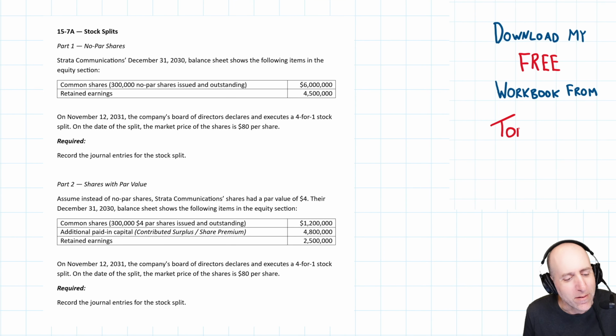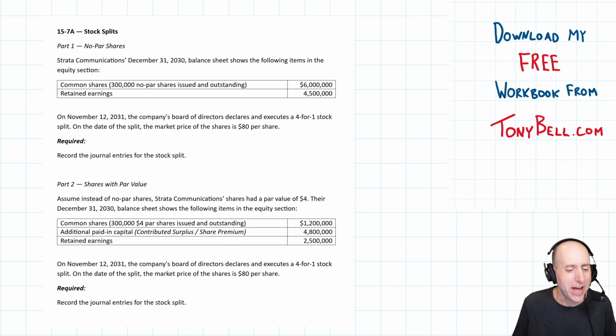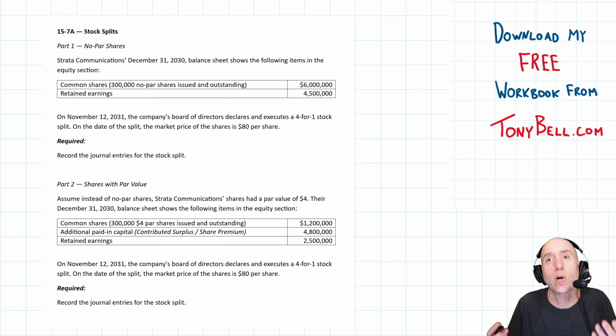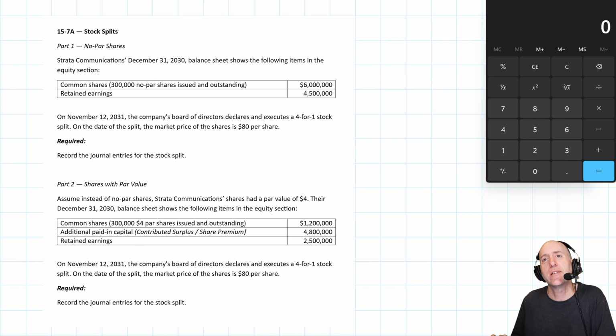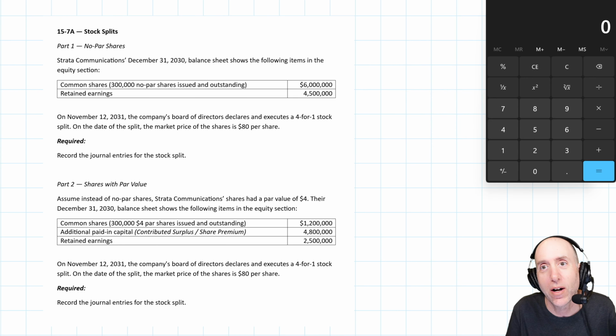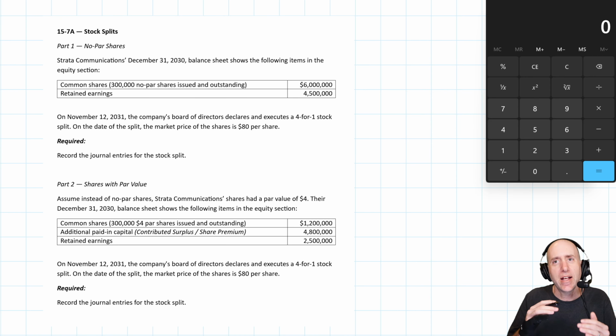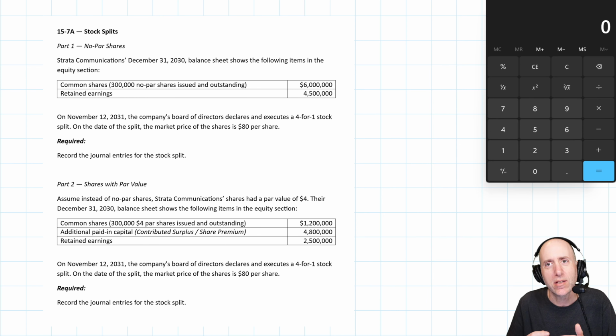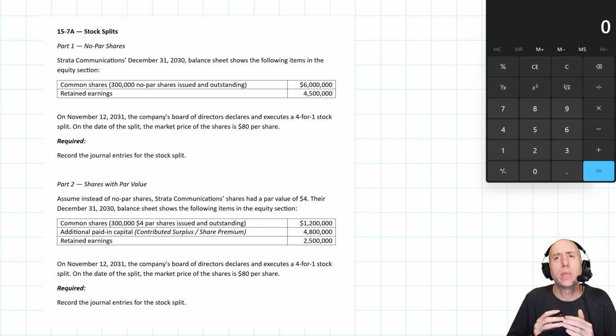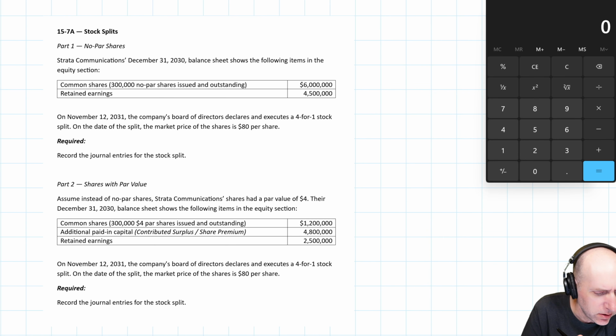Stock splits are a very strange animal in an accounting class because there's no journal entry for a stock split. And stock splits are the same as a very large stock dividend. And any stock dividend above 25% will be treated like a stock split. So let's jump into it.